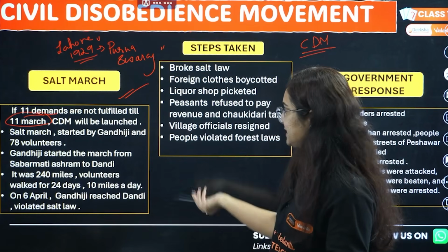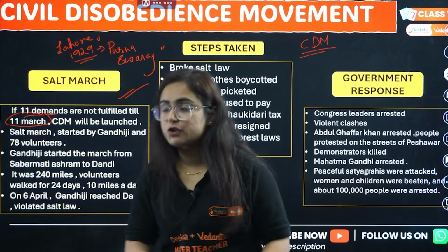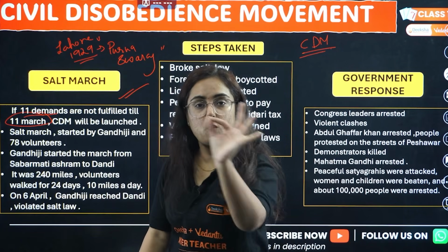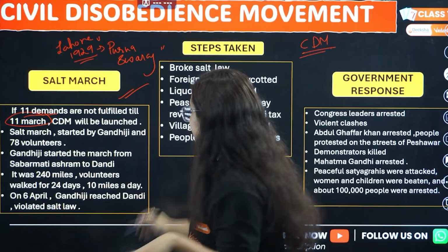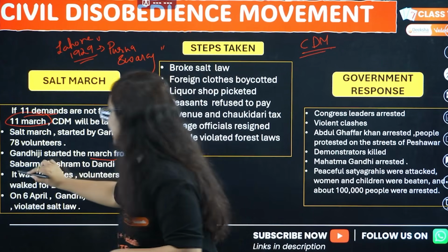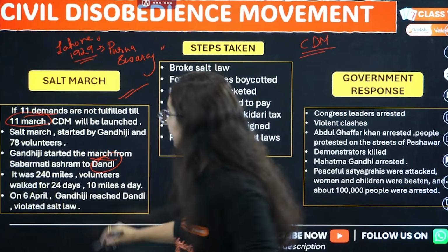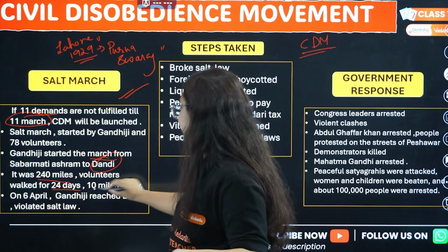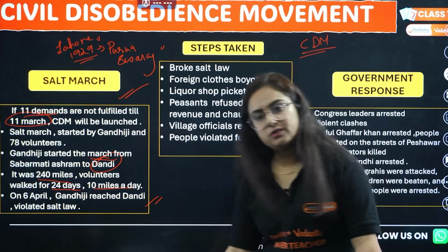He didn't accept it. The Salt March was done. Why do we call it the Salt March? Because here the topic's name is civil disobedience. That means we will break the law now. So Gandhiji started this march from Sabarmati Ashram to Dandi. Dandi is a coastal town in Gujarat. This was 240 miles, 24 days, 10 miles a day. He reached Dandi and broke the salt law.